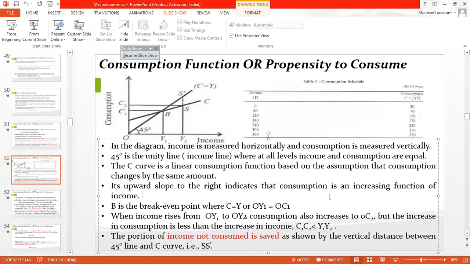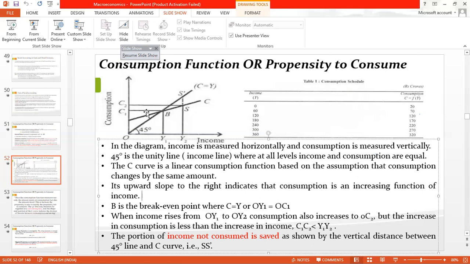Now let's discuss when the income rises from OY1 to OY2. It means your income has increased, so consumption also increased from OC1 to OC2. But you see here that in the proportion at which your income increases, your consumption is not increasing at the same rate. So the consumption is lesser than the increased income. This was your income line and this is your consumption.